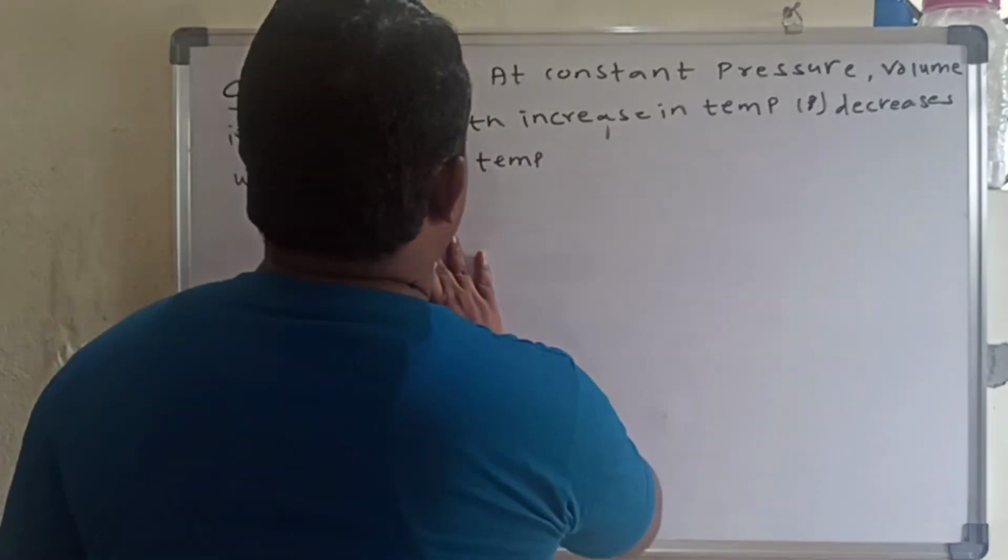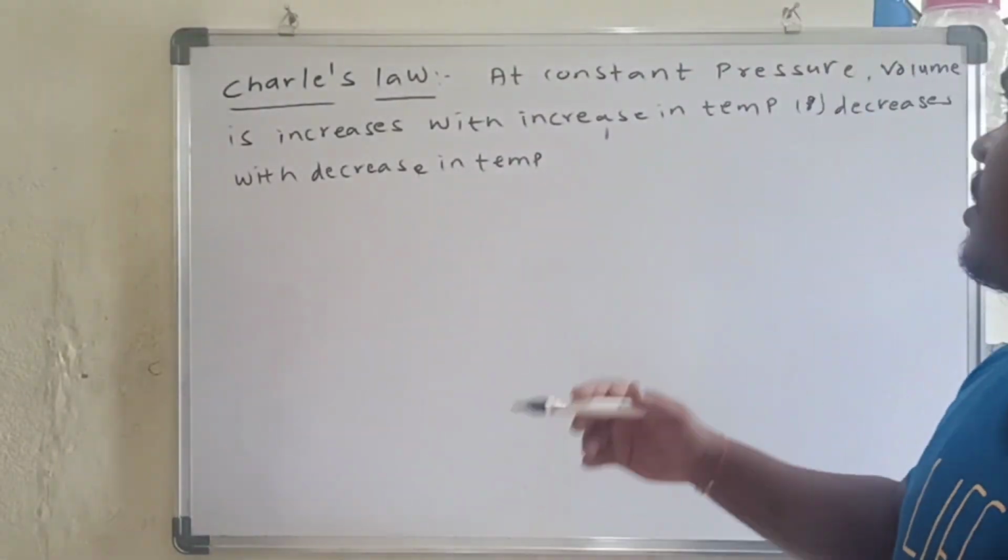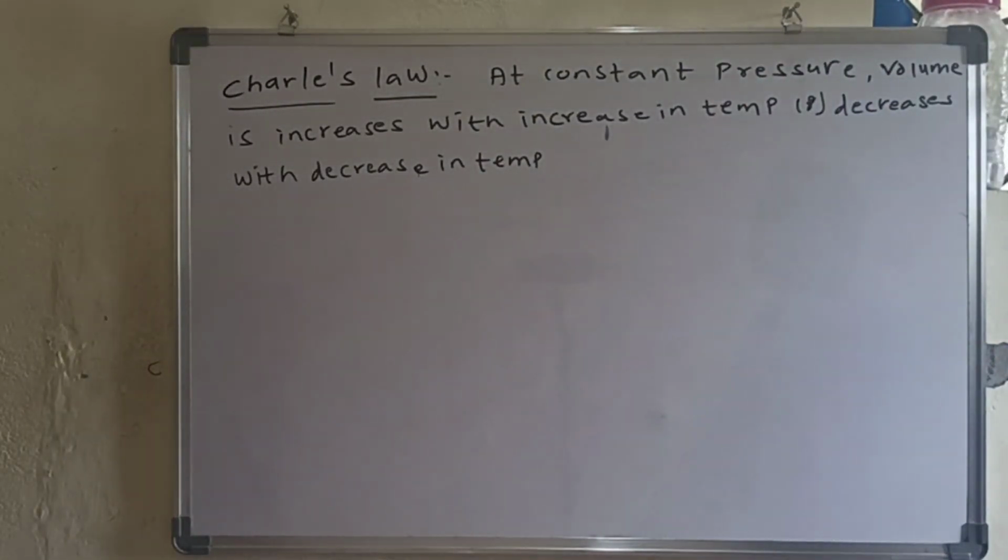So at constant pressure the volume increases with increase in the temperature, and decreases with decrease in the temperature.